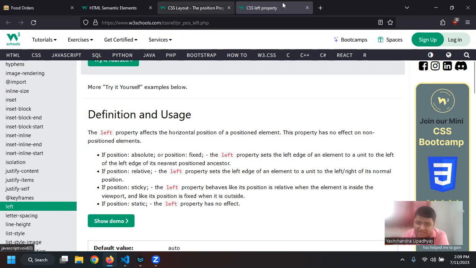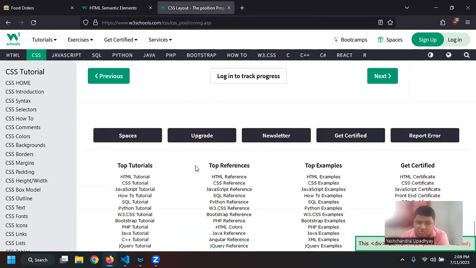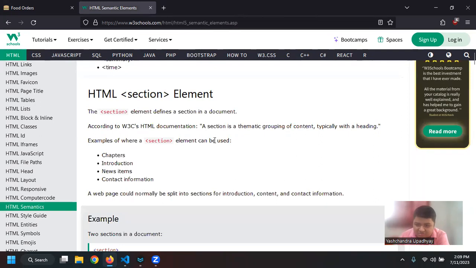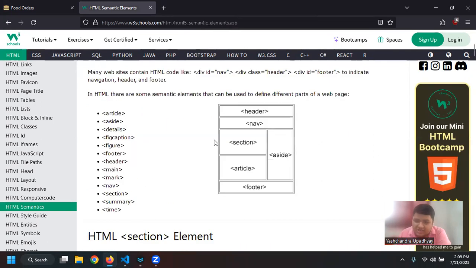Right. So practice, I would say, do that, as we have questions and answers available on this website. So try going over there. I will let you know what the important things are that you need to cover, as well as give you some exposure to them so that you will remember them. Whenever you have some work, let us say you want to know when a section is used or when an article is used, you will be able to recall it really quickly.